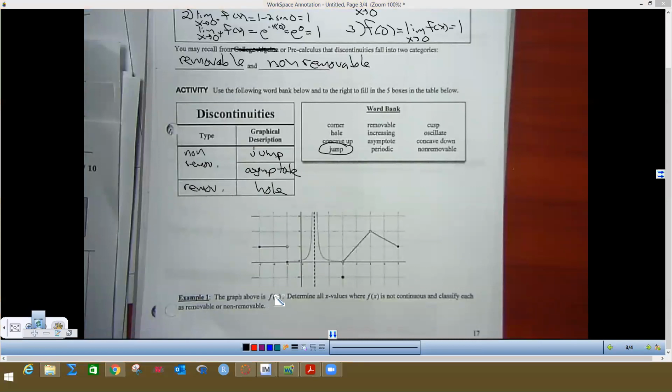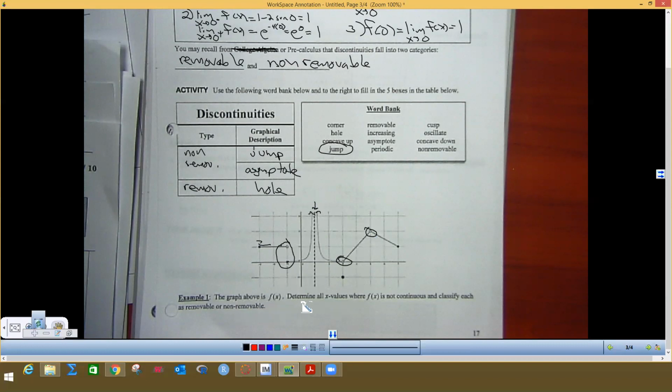All right. So if you look right here, this is an example of jump discontinuity, because you're going along a graph and you have to jump down here to stay on it. This thing right here is infinite discontinuity, because you have an asymptote and this graph's going up forever and ever on each side, and we'll never hit that point. So that's infinite discontinuity, and these 2 are non-removable. And then we have a hole here and we have a hole here. Either one of those are holes, so they're both examples.